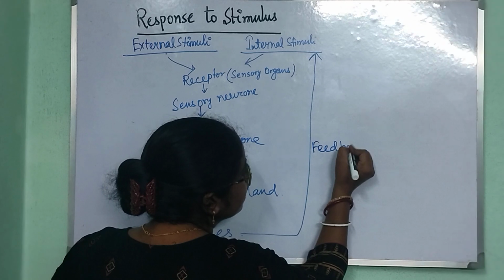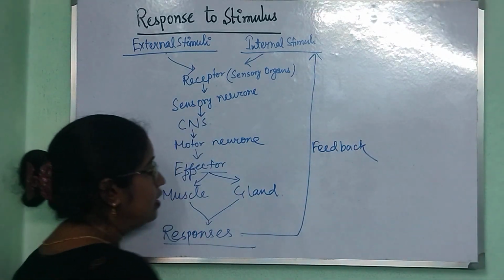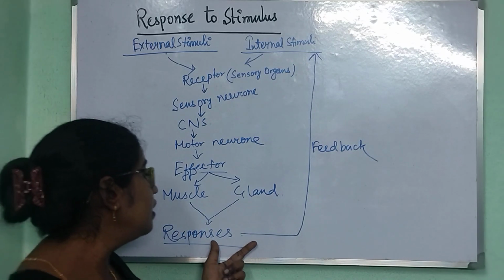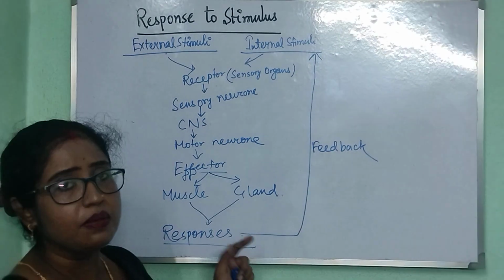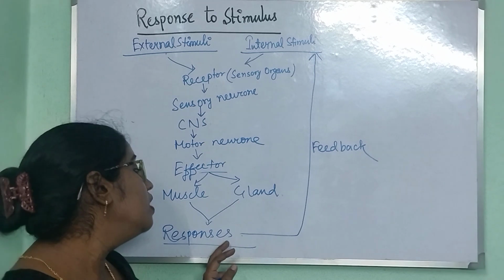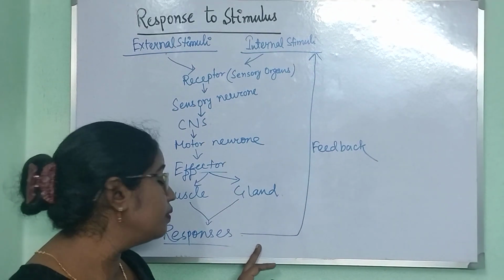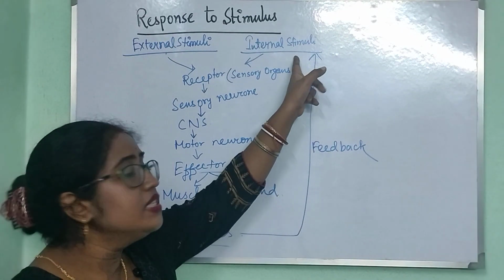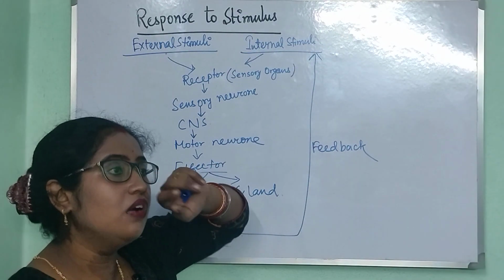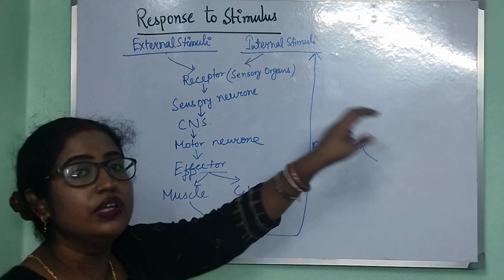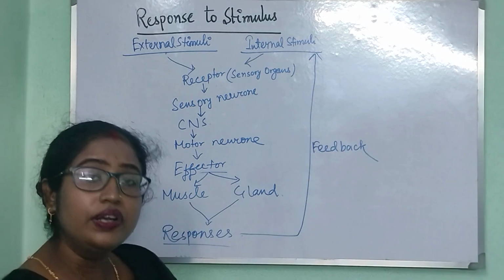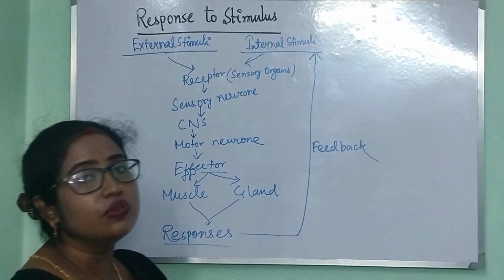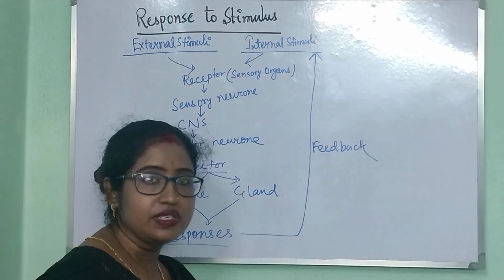The feedback mechanism means if the responses are too much, then some of the nerves transmit the information to the internal organs, to stop these stimuli or to lower the stimuli. So this reaction is known as the feedback mechanism.